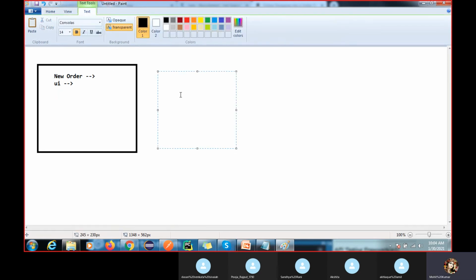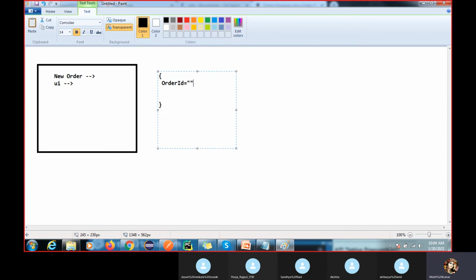Here we have simple request data, and we are going to validate from JSON, like name, or I can write here item order ID.